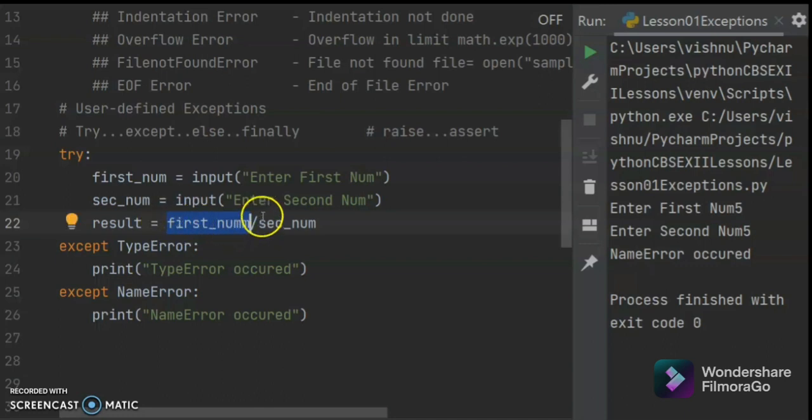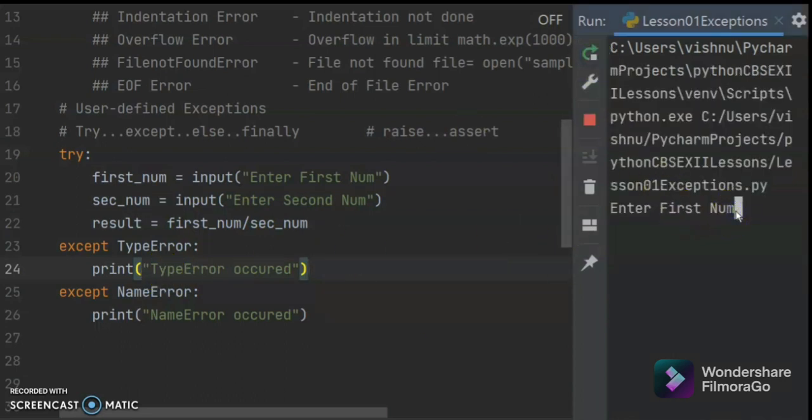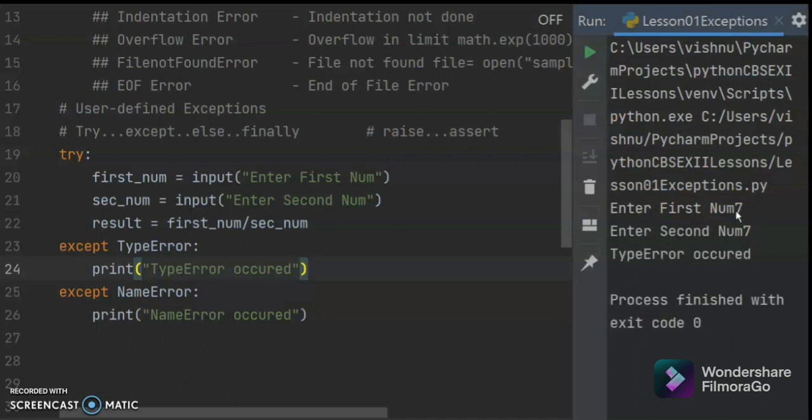Now if I give this correctly, it should raise the type error. I am giving 7 and 7. Type error occurred because it is not dividing integers, it is treating them as characters. Character divided by character, you cannot divide like that. If you don't know what error is occurring, you can give a default error class.